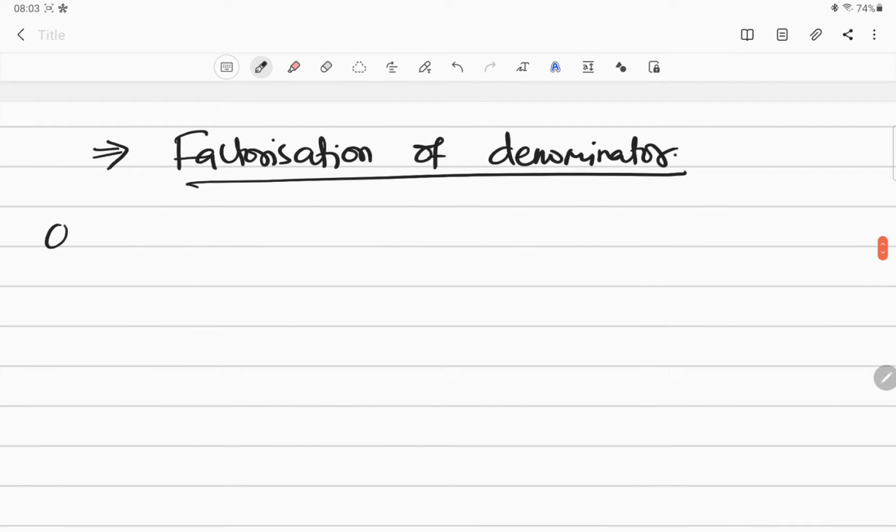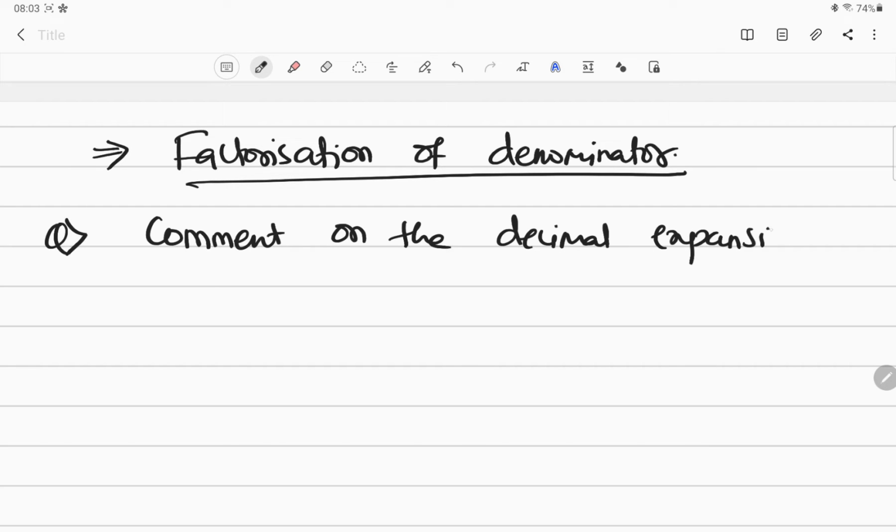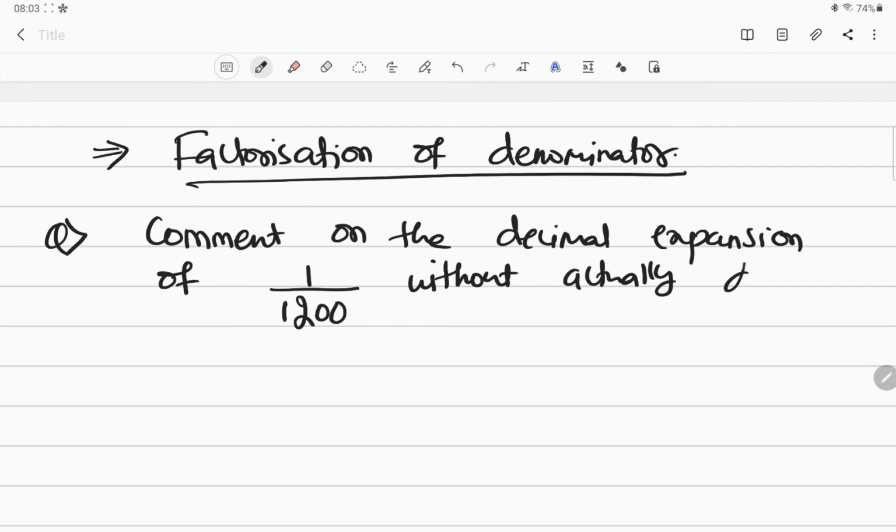For example, the question is like this: comment on the decimal expansion of 1 divided by 1200 without actually dividing. Now how to go about this, I'll tell you. You have to take this 1200, the denominator. This is the factorization of the denominator. You have to do its prime factorization.